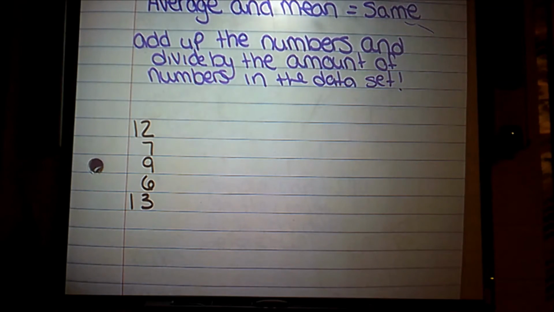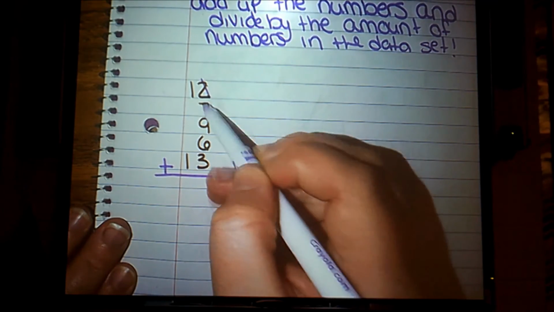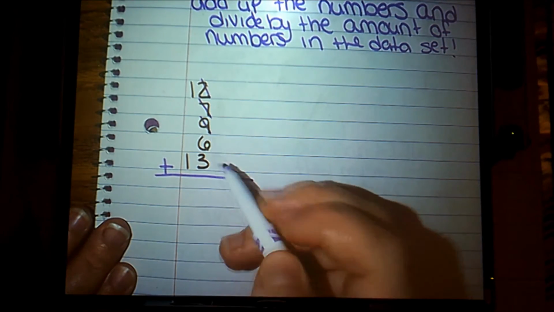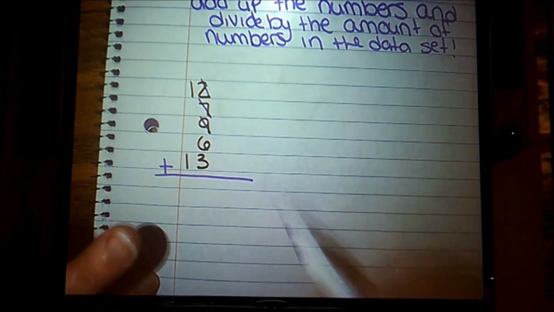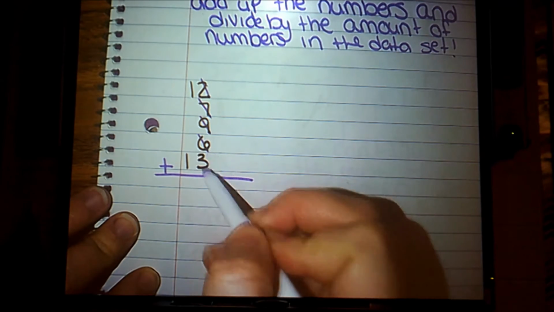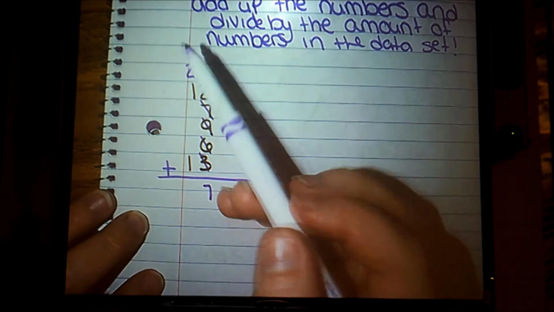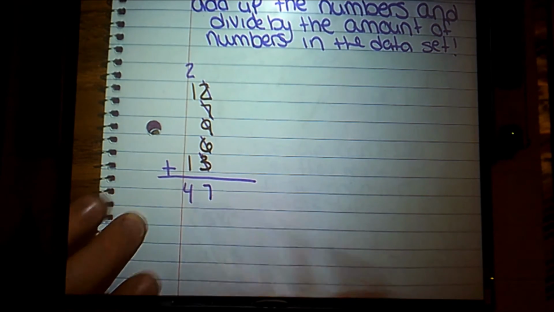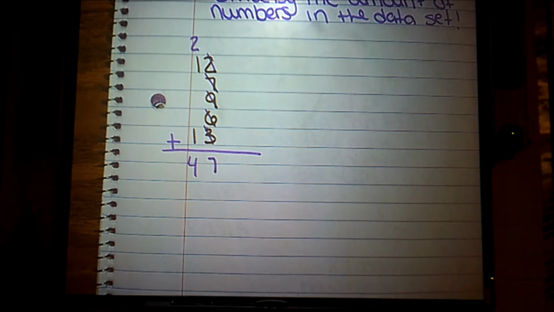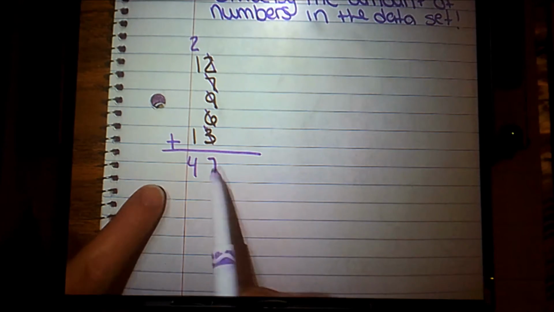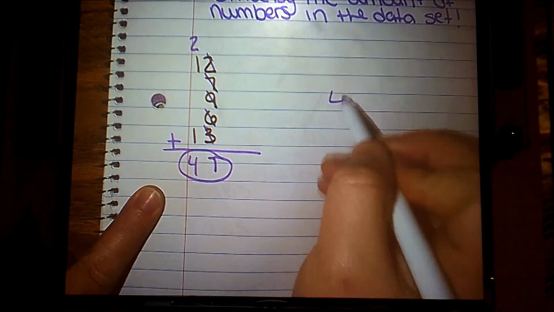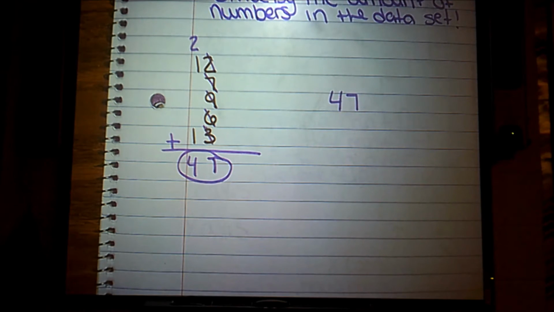And I'm simply going to add them up. 12 plus 7 is 19, plus 9 is 28, plus 6 is 34, plus 13 is 47. So when I add up the numbers in my data set, I got 47 as my sum. But that does not give me the average. I have to take this number that I have here, my 47, and I have to divide it by the number of numerals that I added.